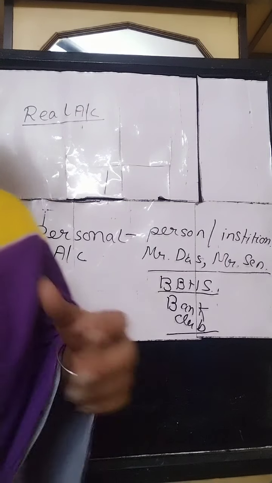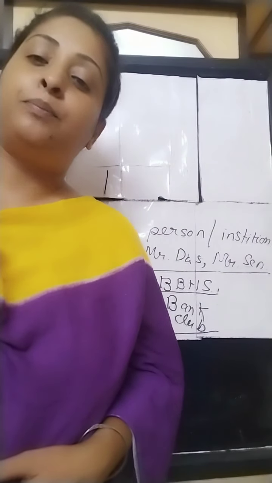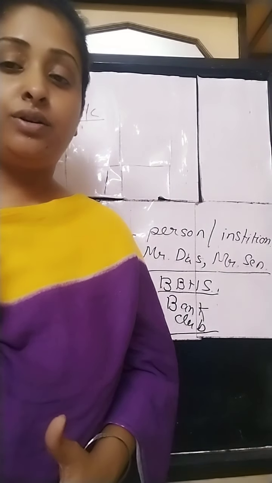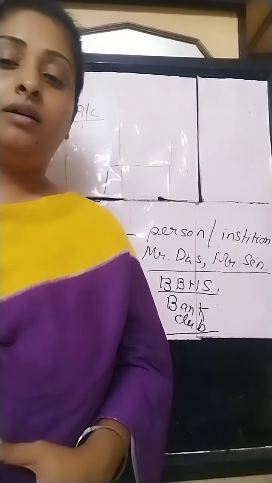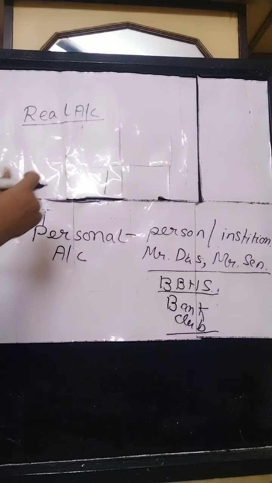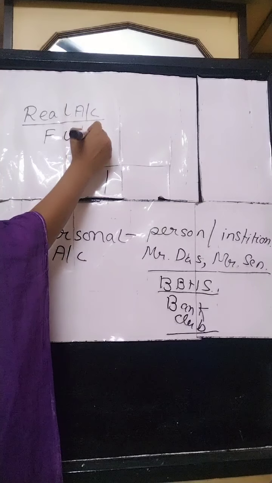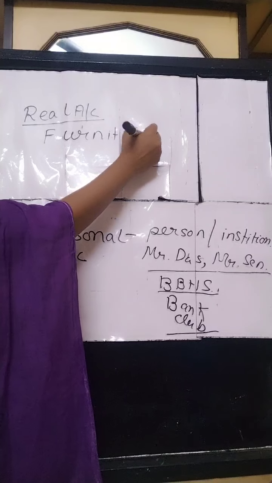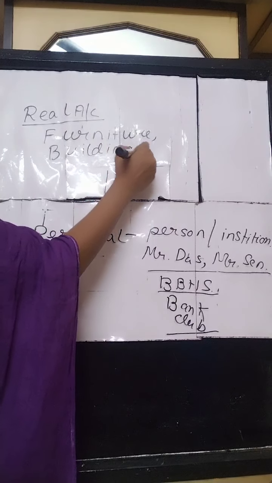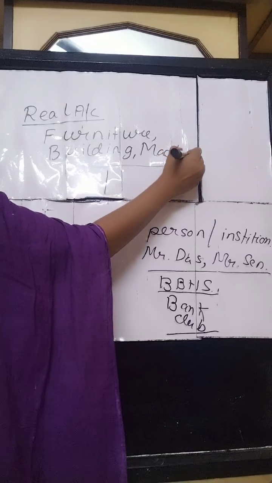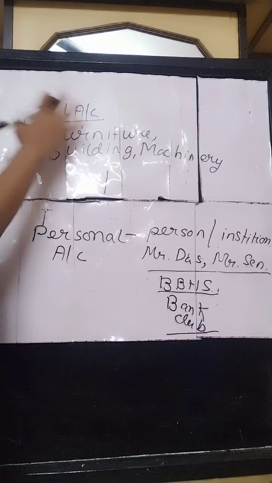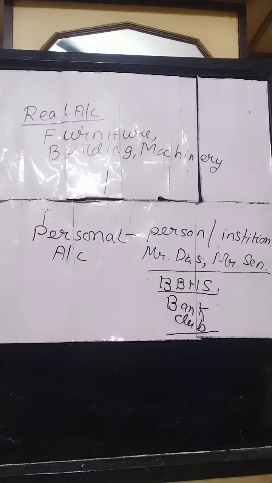Again I tell you, the account where everything is related to some property or possession belongs to this real account. For example, machinery, building, furniture. These are property. All these belong to real account.